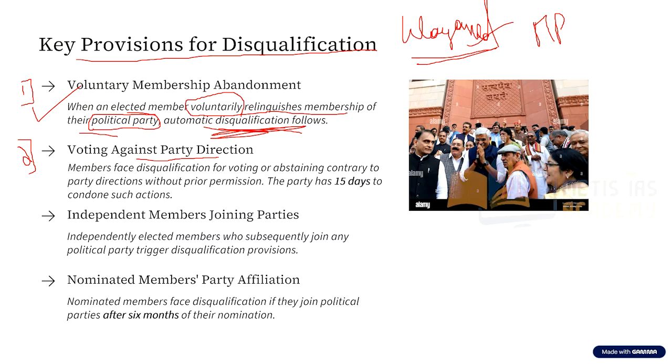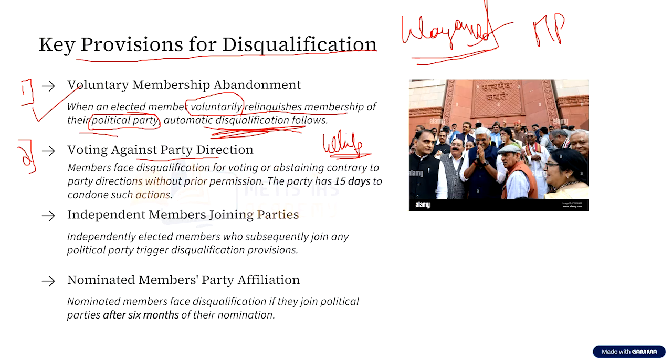Now what is this whip? This also we have discussed when we were discussing the chapter of Indian Parliament. So the opposition party will issue a whip to all its members saying that all the MPs have to be present in the house and should vote against this bill.